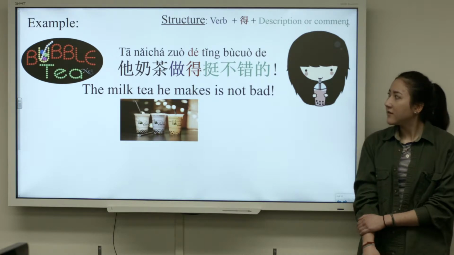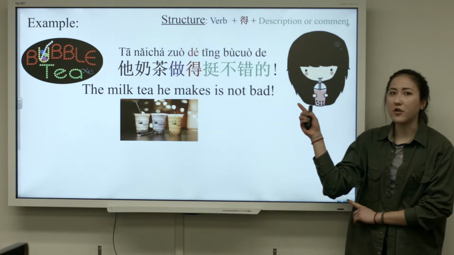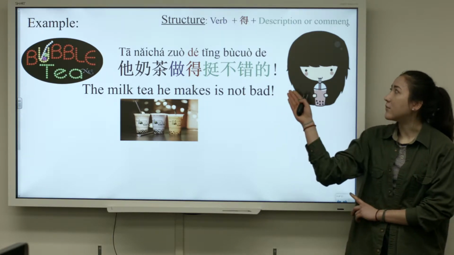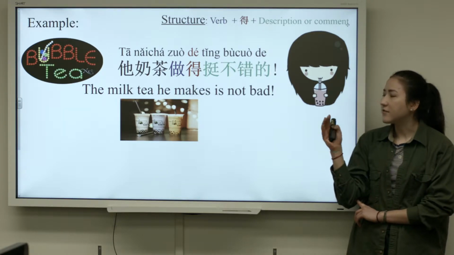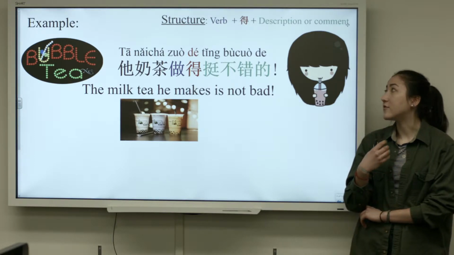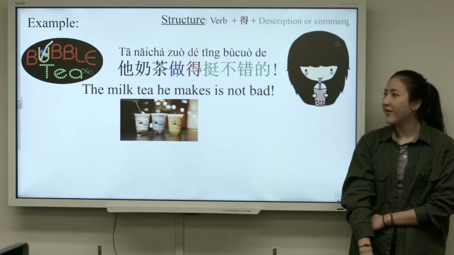So this is using 做 as the verb, and then de follows right after, and then the comment on the verb is 挺不错的, which is not bad. So it's commenting on the action of making the milk tea and then describing it, whether it's good or bad, which is, in this case, he's pretty good at it.